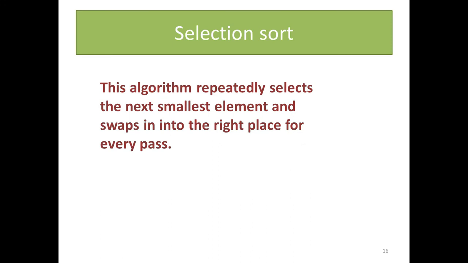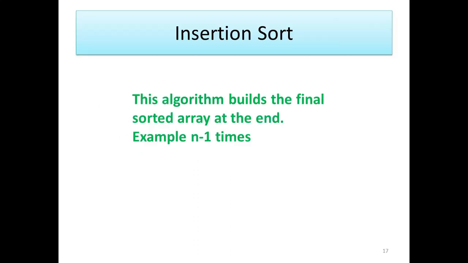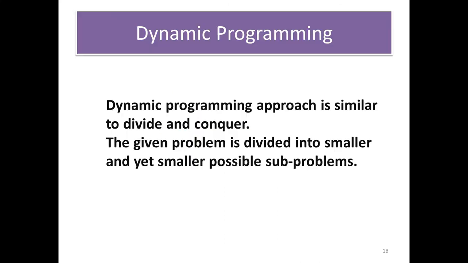And then selection sort. This algorithm repeatedly selects the smallest element and swaps it into the right place for every pass. It's the second part, selection sort. This also has pseudocode and some examples for you. Read the examples in your book thoroughly. And then insertion sort. This algorithm builds the final sorted array at the end. It means if we consider the example, n minus 1 times you have to insert. Some example pseudocode is given. You also refer to the book.